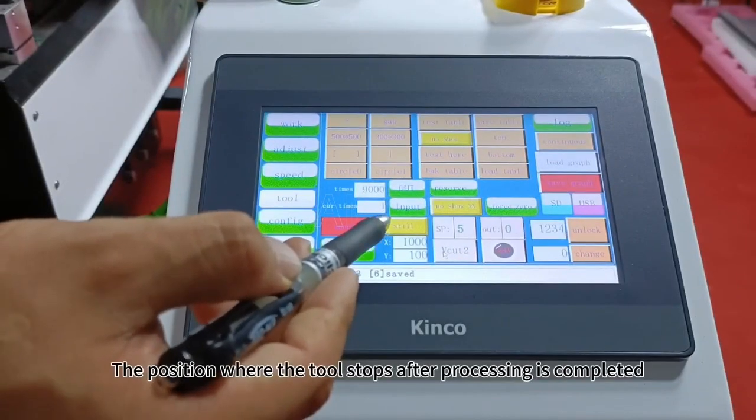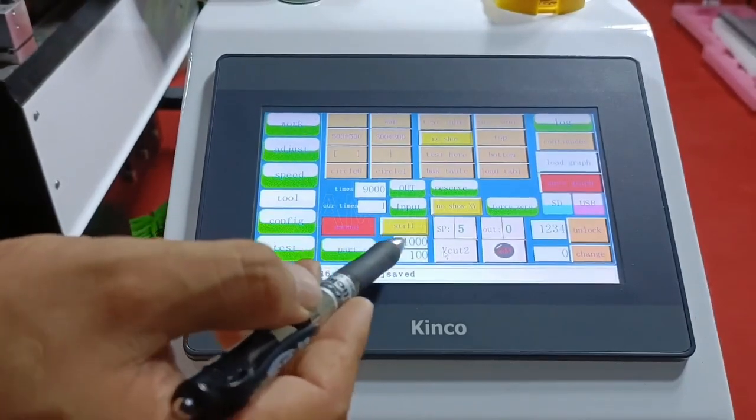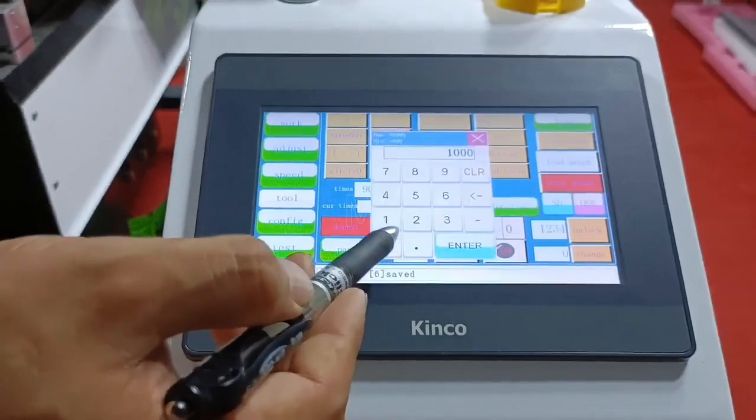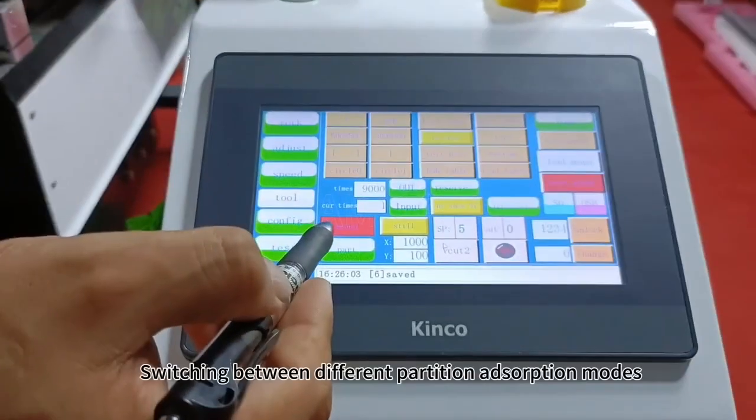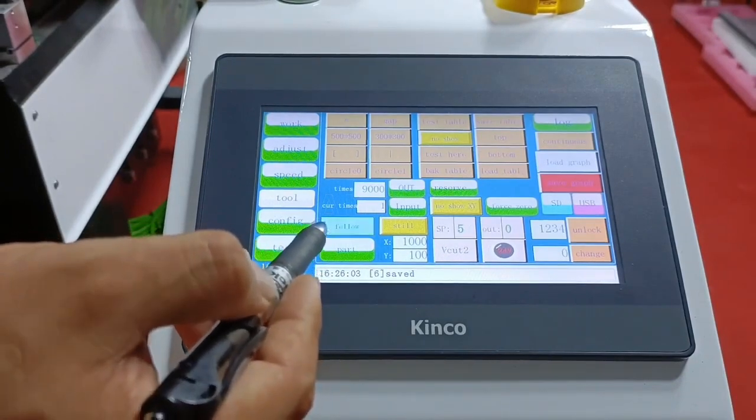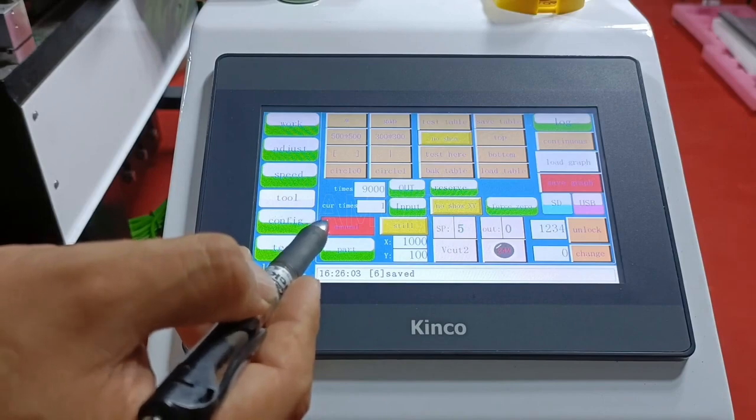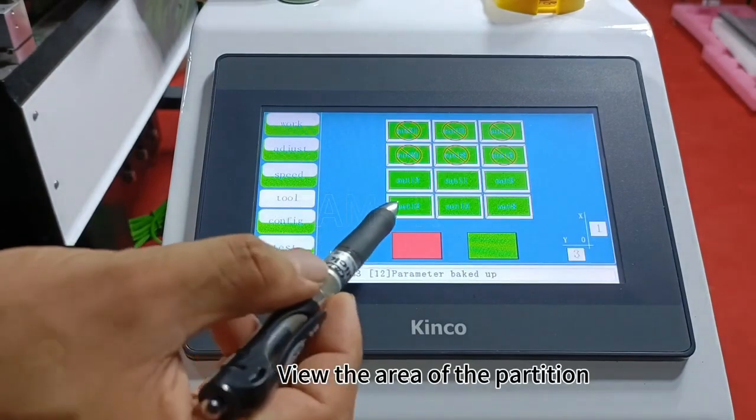The position where the tool stops after processing is completed. Switching between different partition adsorption modes. View the area of the partition.